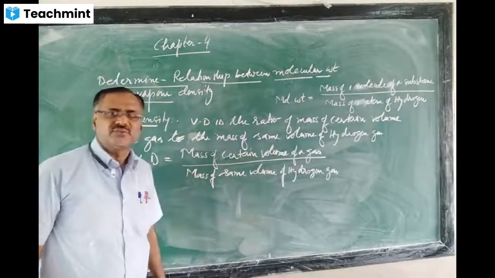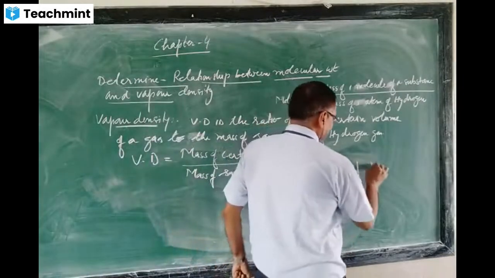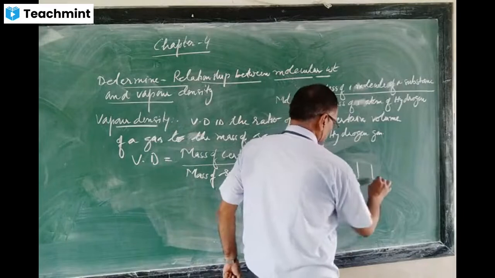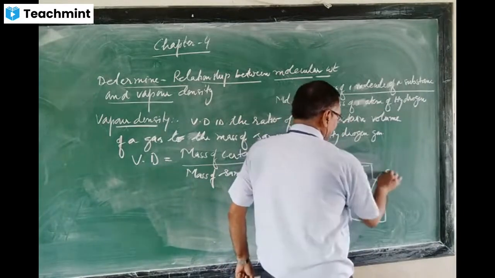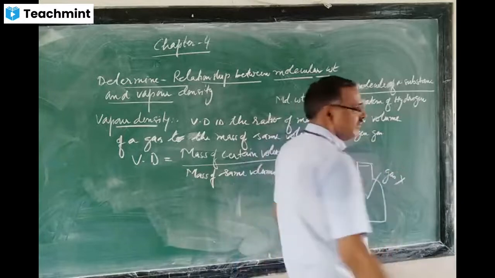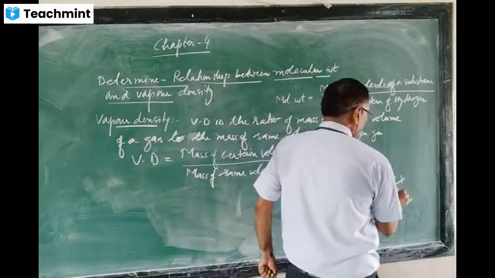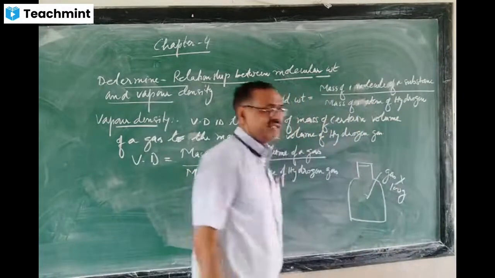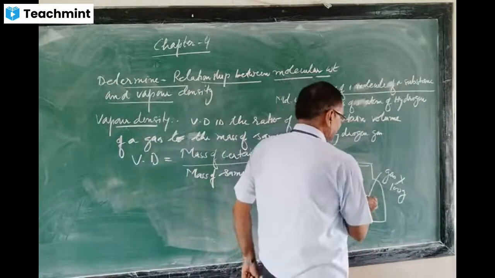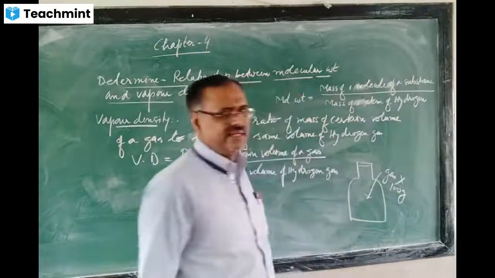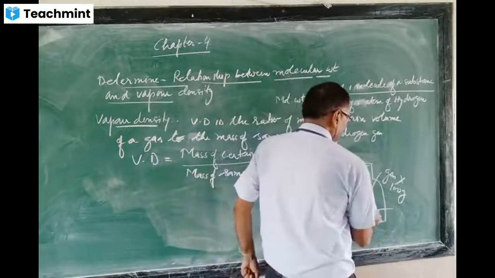For example, suppose that a metallic cylinder is there. In this metallic cylinder, the gas X is filled. When the gas X is filled, the weight is 100 gram. Next time, gas X is removed from this metallic cylinder and then hydrogen is filled.